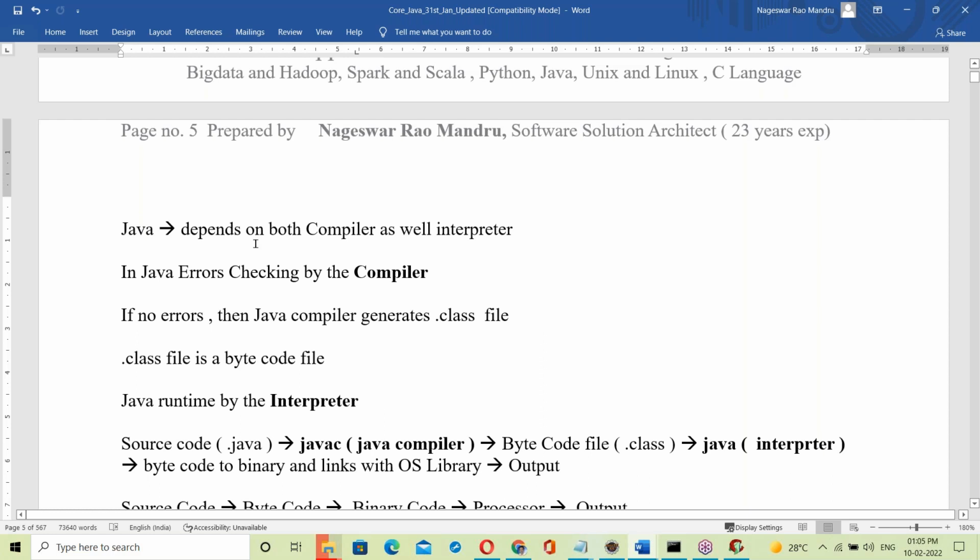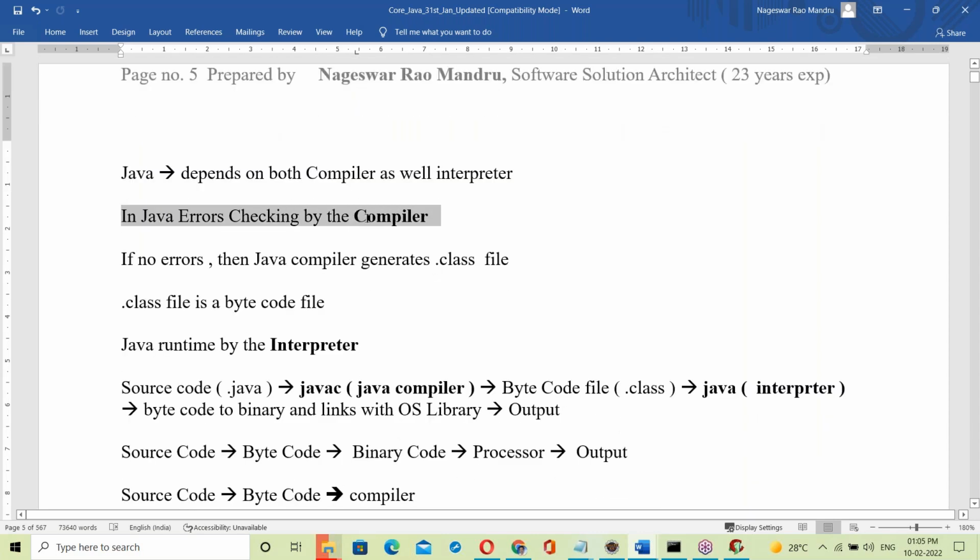Java depends on both the compiler as well as the interpreter. Error checking is done by the Java compiler. If there are no errors, the Java compiler generates a dot class file. The dot class file is a byte code file.